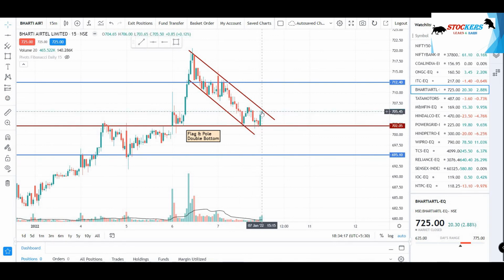So in this case, if it is breaking this trend line of the flag and pole, here will be my entry and this being the target, and here will be my stop loss. But if it is coming back and crossing this support line, here will be my entry and here will be my target and this being the stop loss.